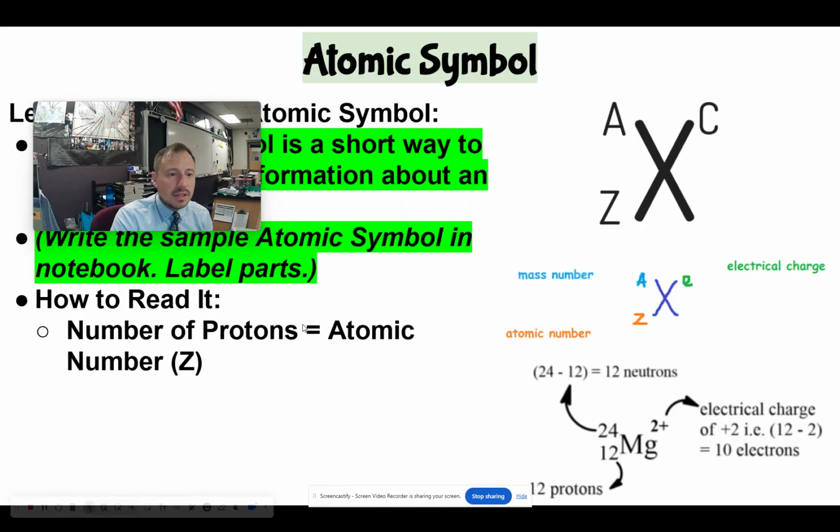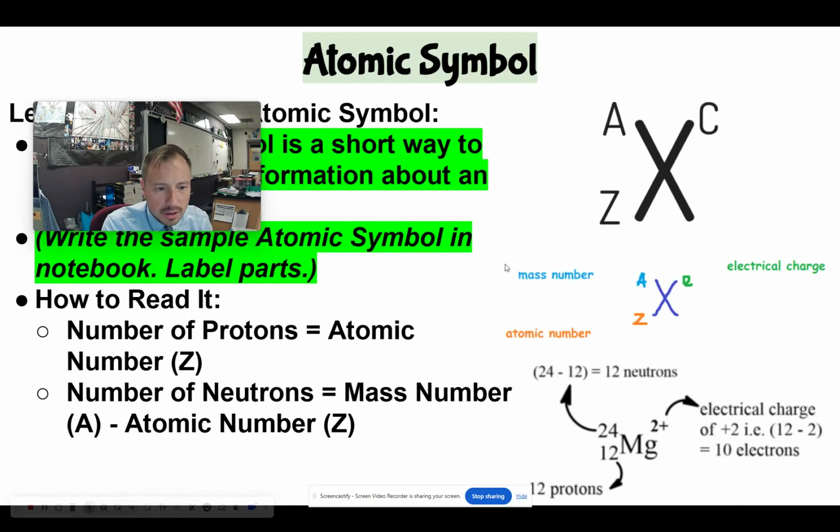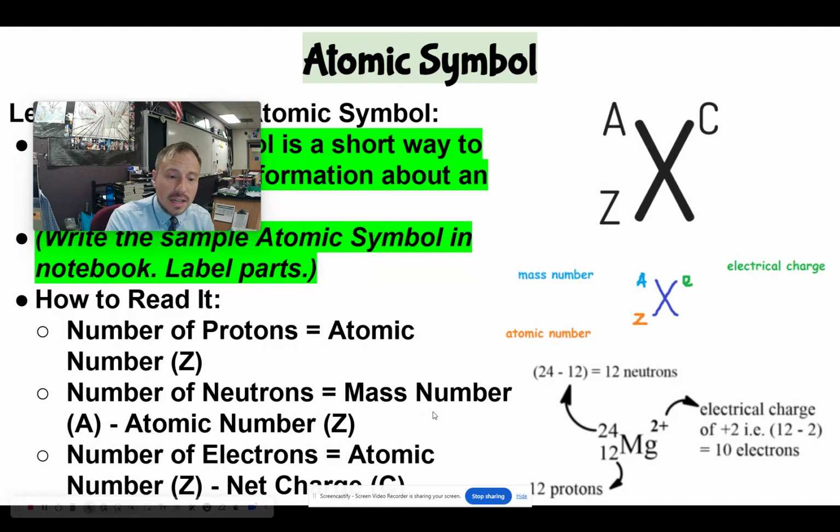So here's how you read this, right? The number of protons is the atomic number. The number of neutrons is the mass number minus the atomic number, and the number of electrons is the atomic number minus the net charge.